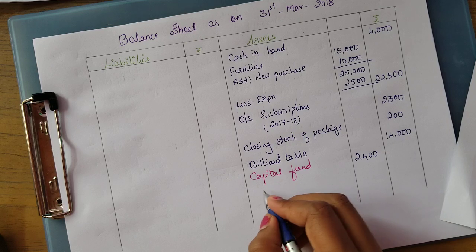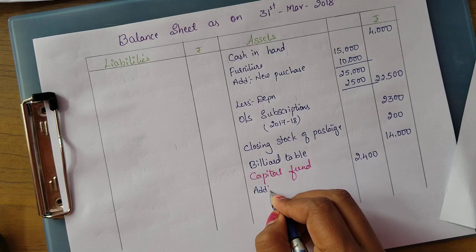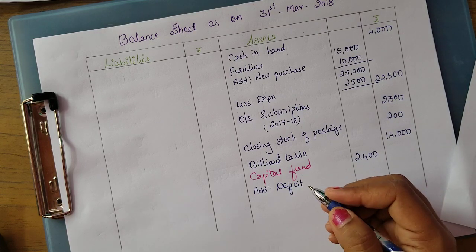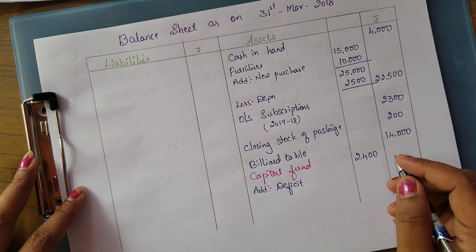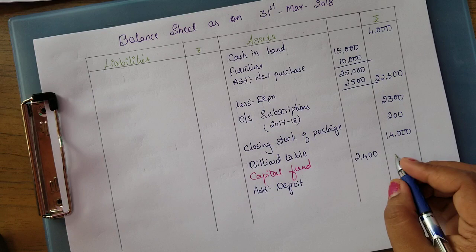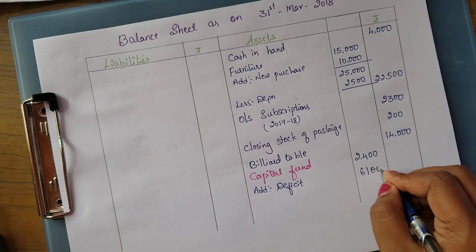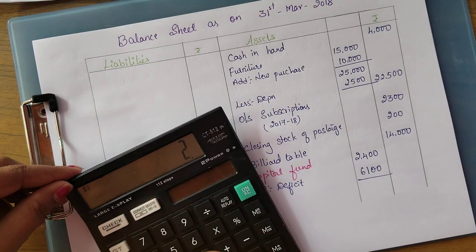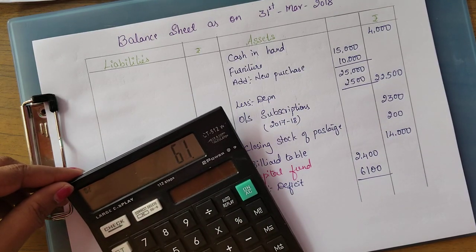Whatever the deficits we got, we should add here. The deficits that we have found in the income and expenditure account is 6,100. Okay, add this